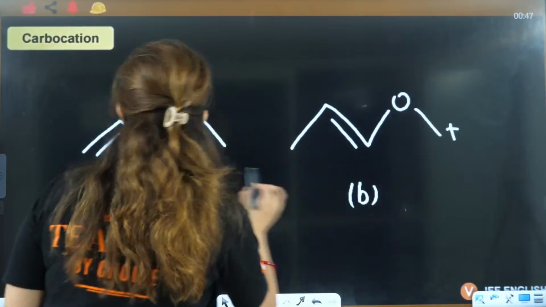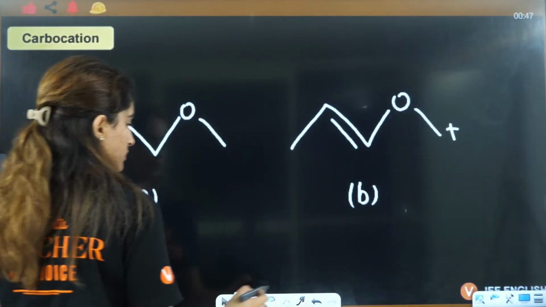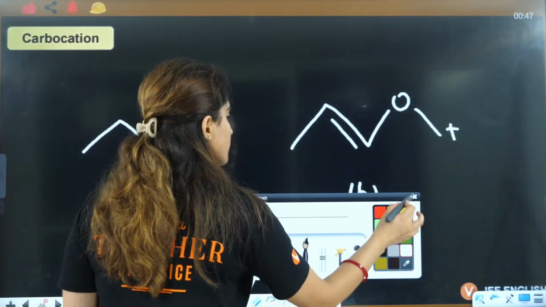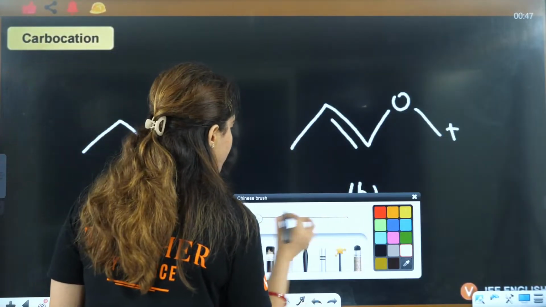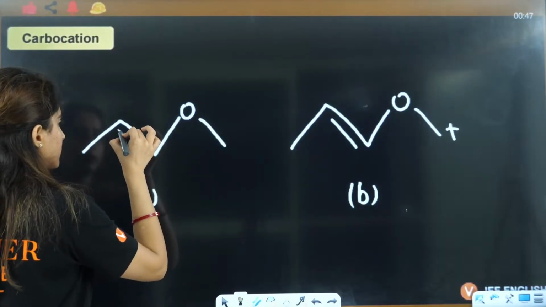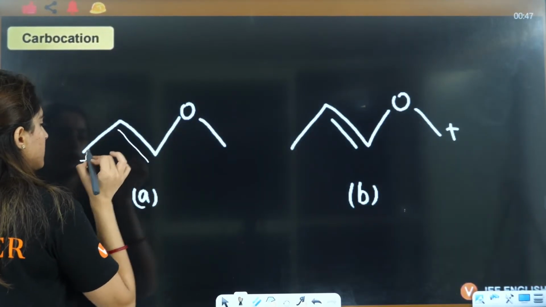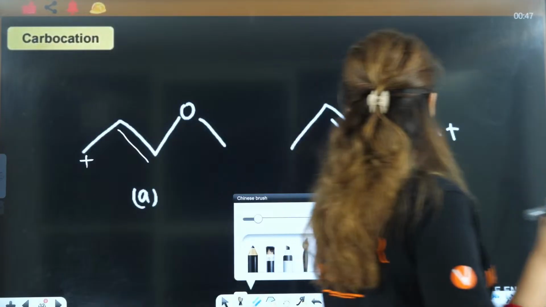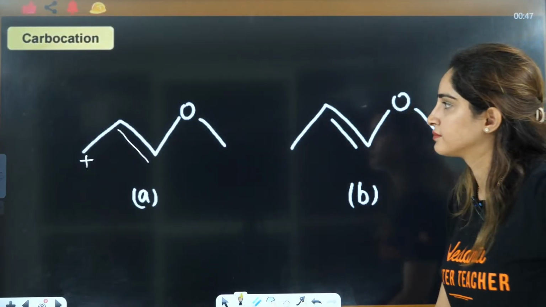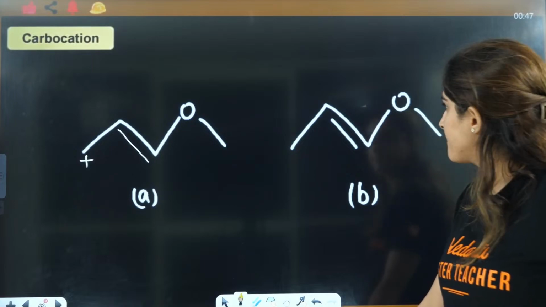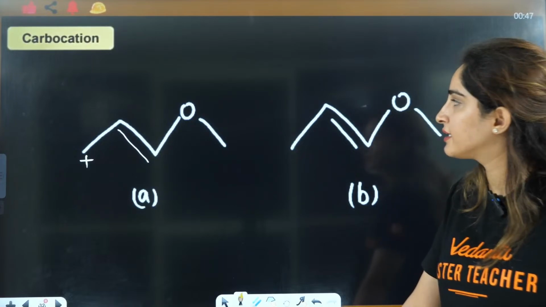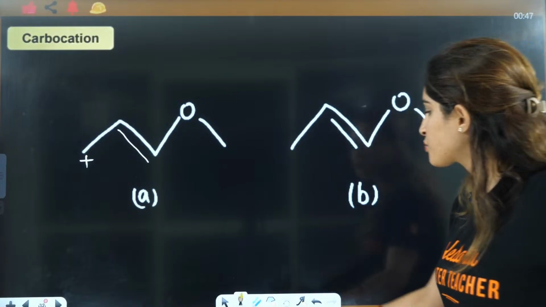Now here I will just make it a little more tricky for you. This is one of your PYQs only. Now let's see. Which is more stable, A or B?